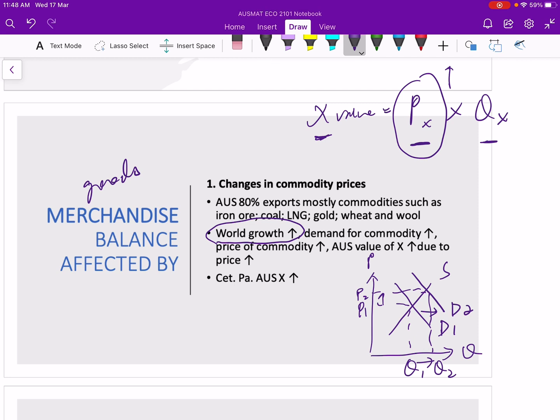Once export price increases, export value increases. Ceteris paribus, keeping the quantity of exports unchanged, Australia's exports increase. That is the first thing that affects the merchandise trade: the price of the commodity.